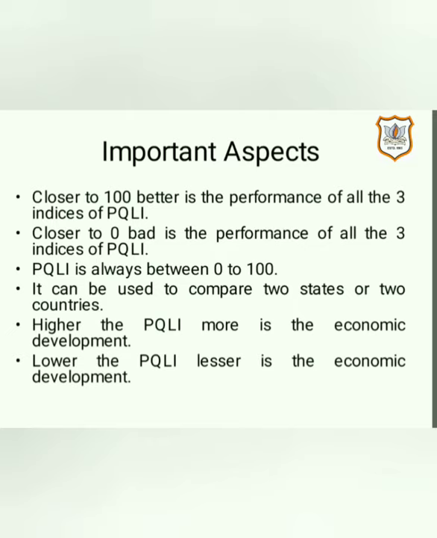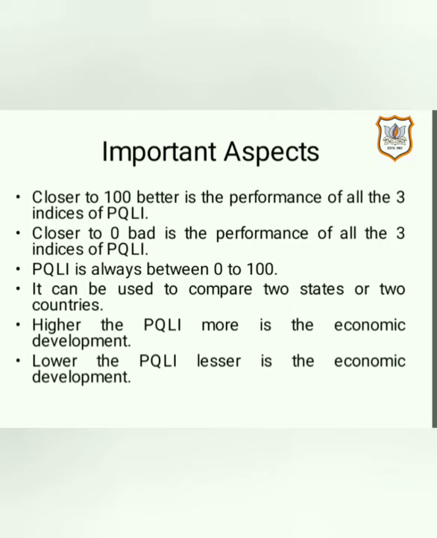So here also, if the value of PQLI is closer to 100, we may conclude that all the three indicators have performed very well. Similarly, closer to 0, or far from 100, we may conclude that the performance of all three indices of PQLI is bad.